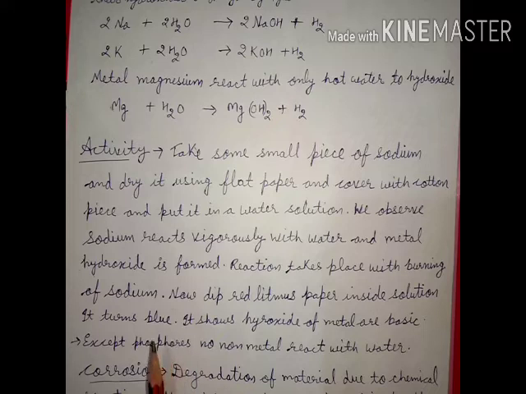If red litmus turns blue, it shows the hydroxide of the metal is basic. If blue litmus turns red, the solution will be acidic. From the activity we concluded that the solution of sodium hydroxide is basic in nature.